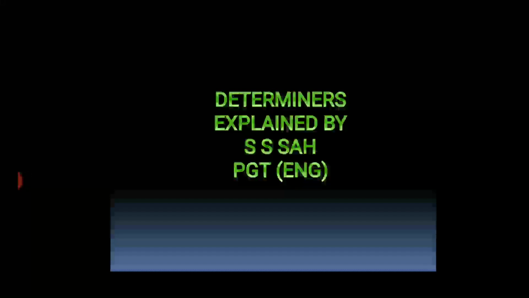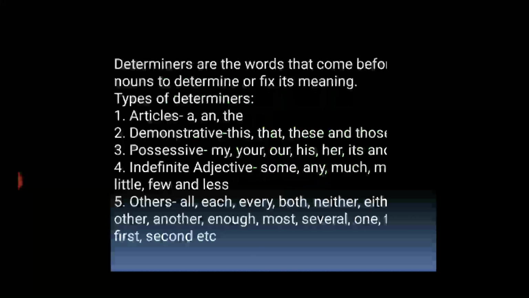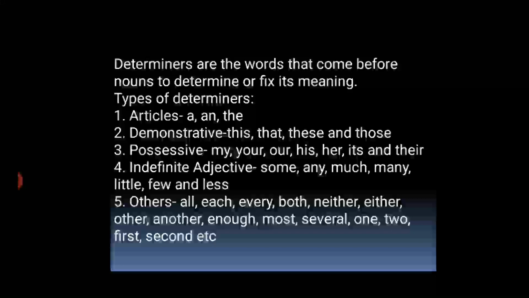First of all, what are determiners? Determiners are the words that come before nouns to determine or fix their meaning. Example, I am saying your car. Car is the noun here and your is the determiner. My house. House is the noun here and my is the determiner.